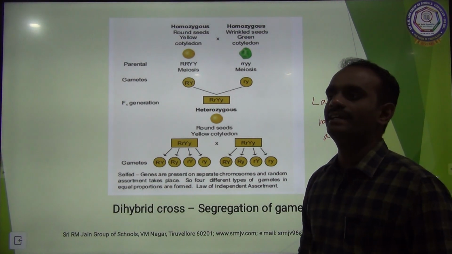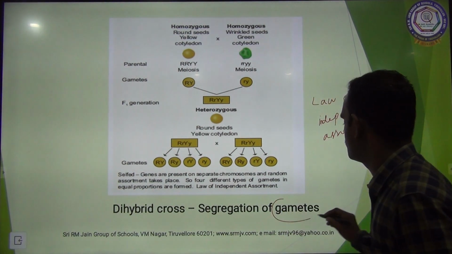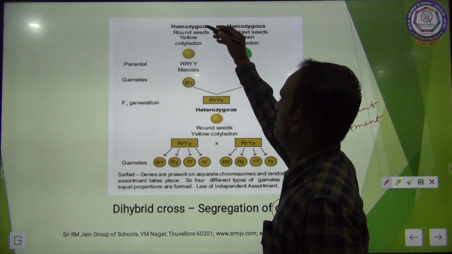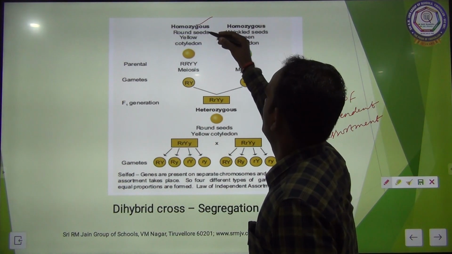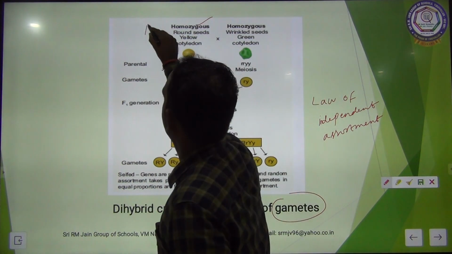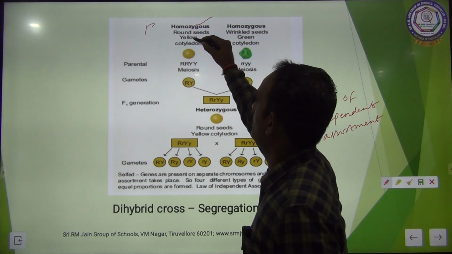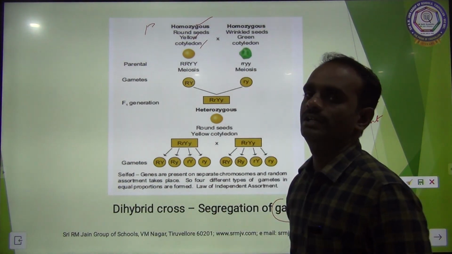See here, homozygous parent, dominant, yellow, round seed, yellow cotyledon.